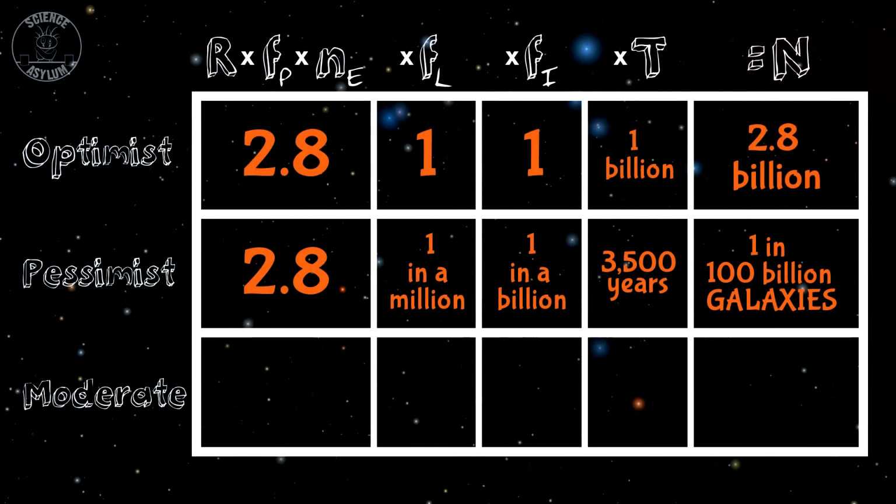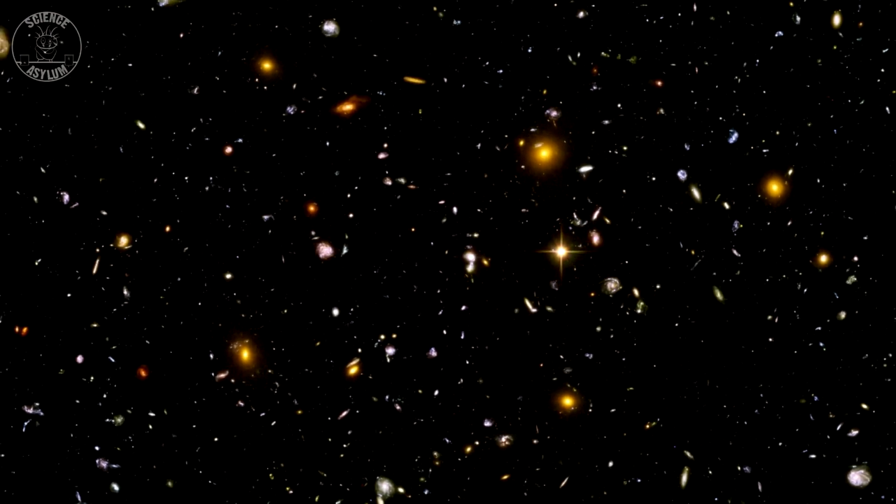Multiplying that out, we get about 1 times 10 to the negative 11 civilizations, or 1 civilization for every 100 billion galaxies. Since there are only about 100 billion galaxies in the universe, that's 1 intelligent civilization for the whole universe. Us. That's way too pessimistic, and we already know there's at least 2.